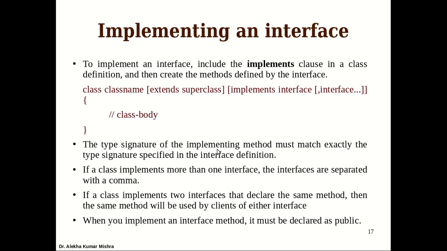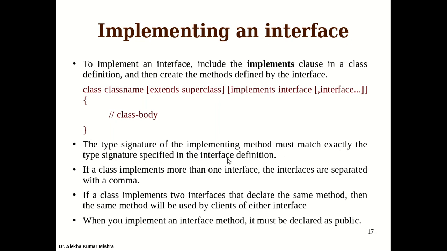But before the example, some points related to implementing an interface. To implement an interface, we must use the keyword implements. For a class it is extends; for an interface it should be implements. Remember, this is a keyword in Java. The type signature of the implementing method must match exactly the type signature of the interface.